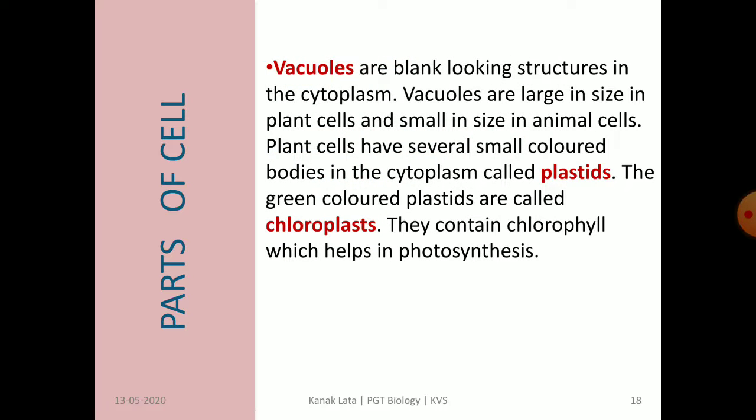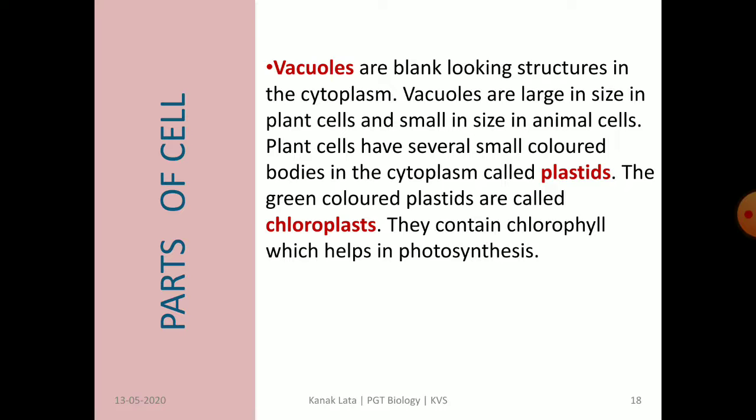Vacuoles are blank looking structures present in the cytoplasm that contain vacuolar sap. Outer wall of vacuole is called tonoplast and size of vacuole differs in plant cell and animal cell. In plant cell, vacuoles are large in size, whereas in animal cell they are smaller in size.